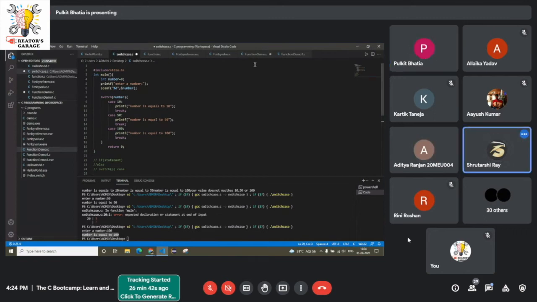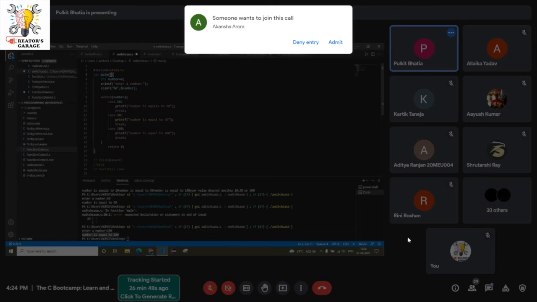Int main. Yes, exactly. This main function here. Everyone who is a beginner would be writing this int main and all the code inside it, but probably wouldn't know what int main is. Int main is basically a function.